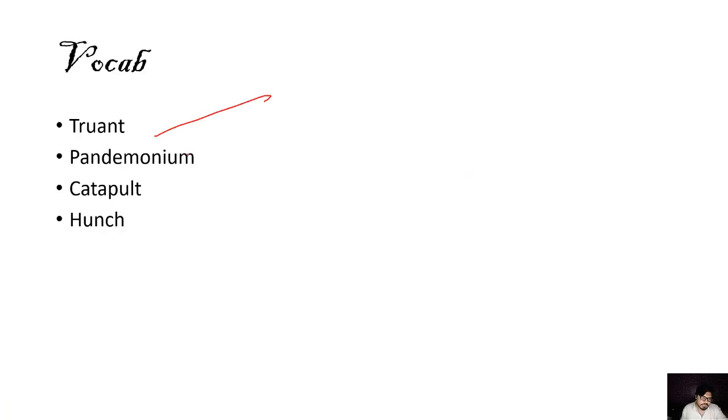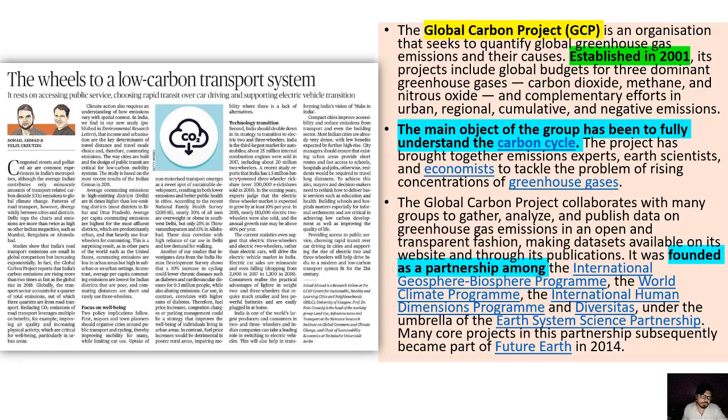And these are the words that I found today, and let's talk about the article first. 3-4 articles are there today. Wheels to a low carbon transport system. This is the issue, talking about the solutions and the present problems here. It is important for GS paper 2 and 3 both, because technology is also discussed, and the ways, the policies, the management is also discussed there.